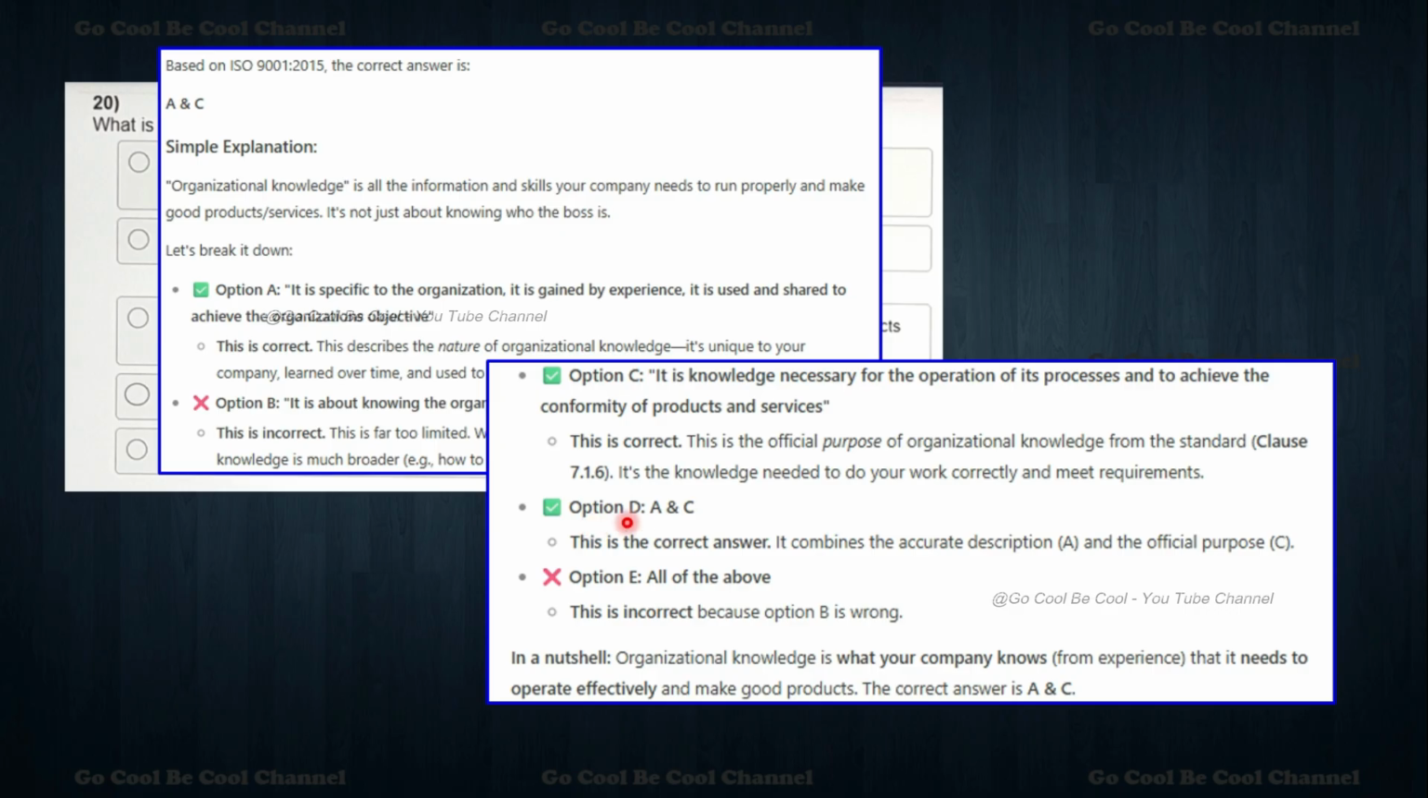Now here is option D, A and C. So this is the correct answer. It combines the accurate description A and the official purpose C. Option E is all the above, so this is incorrect because option B is wrong. In a nutshell, organizational knowledge is what your company knows from experience, that it needs to operate effectively and make good products. The correct answer is A and C, we can say.